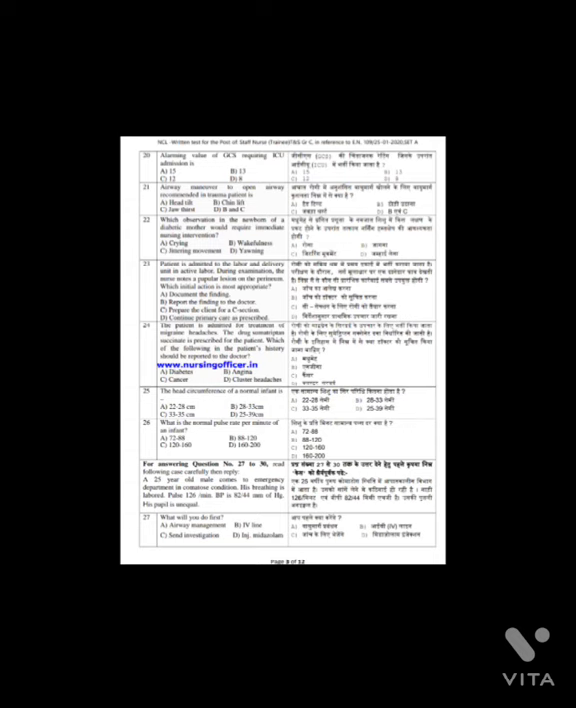For question number 27 to 30, read the following carefully. A 25 years old male comes to the emergency department in comatose condition. His breathing is labored, pulse 126 per minute, BP 82 per 44 mm of Hg. His pupils are unequal. Question number 27. What will you do first? And the answer is option A, airway management.